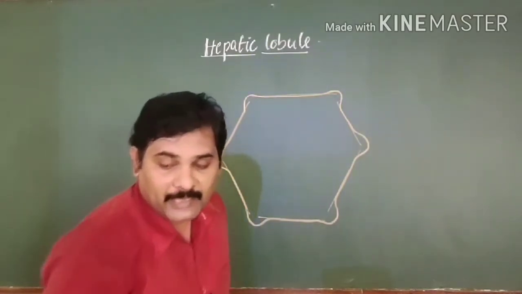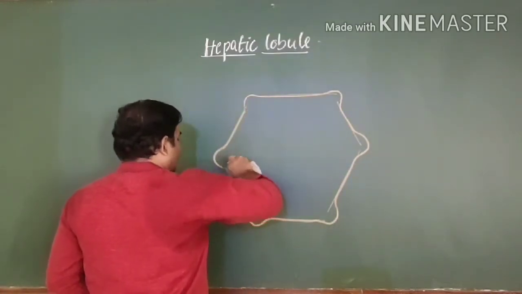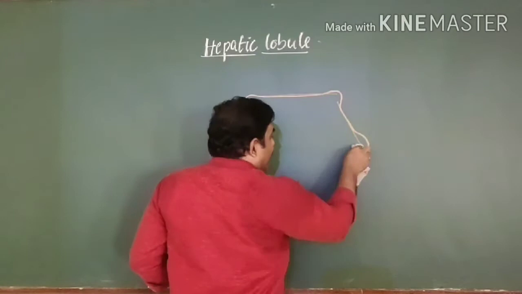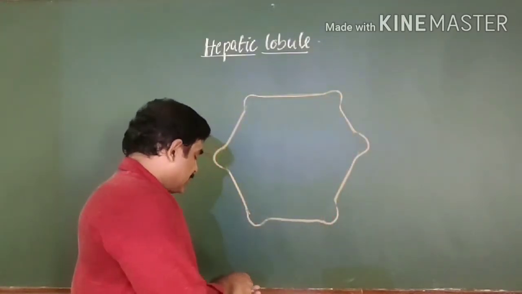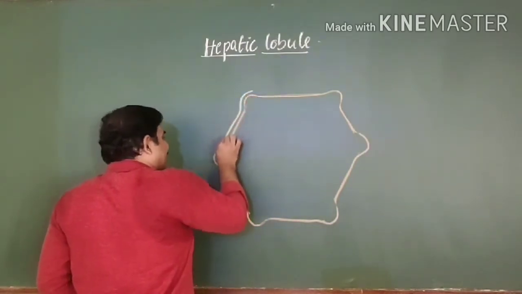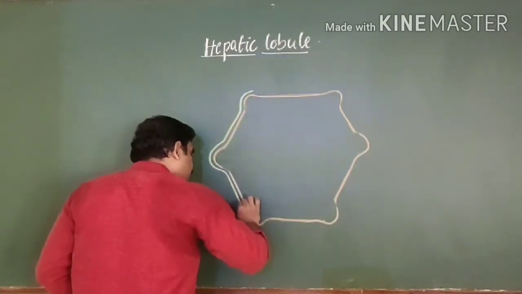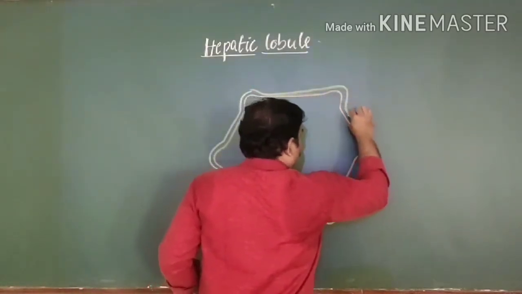and as I said in the beginning itself, this hepatic lobule is covered by a connective tissue membrane. A thin connective tissue membrane is present around this. This is what we call Glisson's capsule. What I am drawing now is the Glisson's capsule.